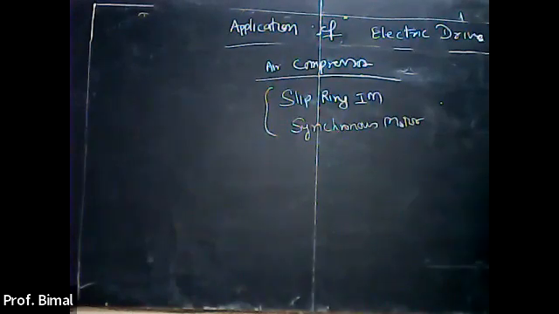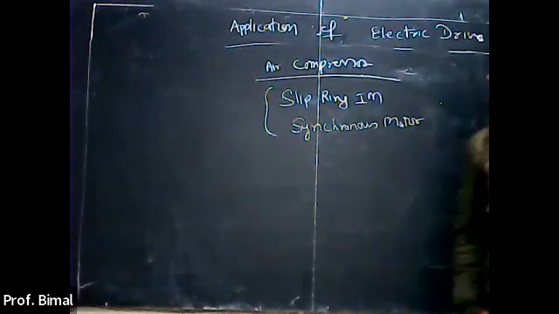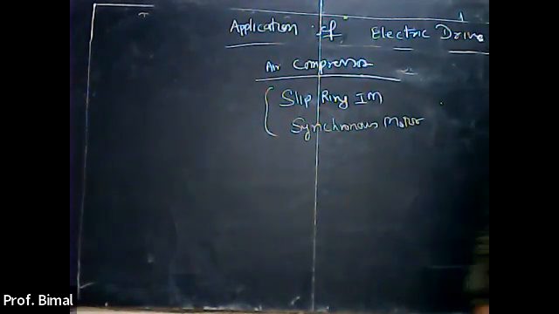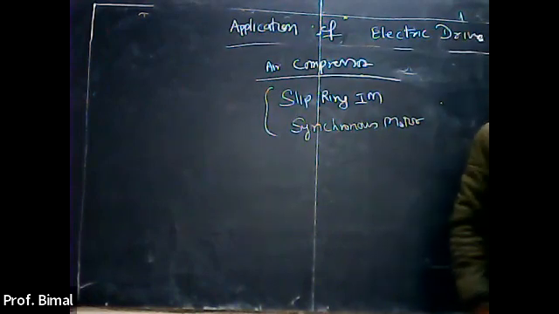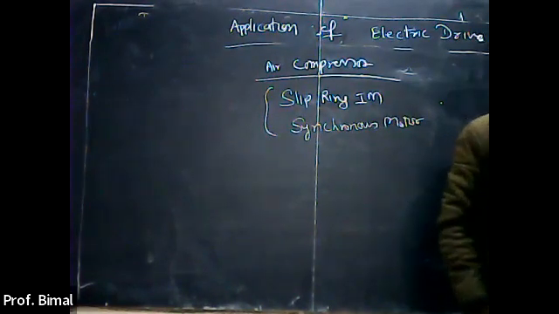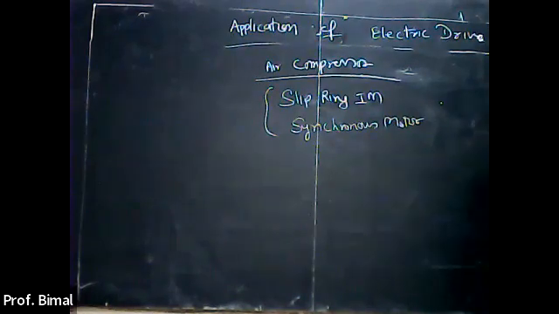So in large size units, this synchronous motor can be used for power factor correction in addition to driving the air compressor if so designed. Squirrel cage induction motors are used for small compressors only. The slip ring induction motor and synchronous motor may be used for power factor correction also, and in addition to that, squirrel cage induction motor may be utilized for small units also.